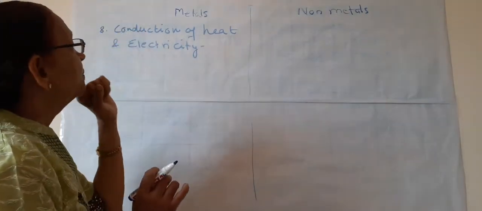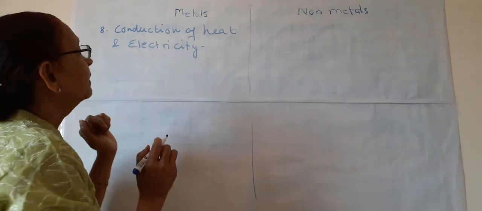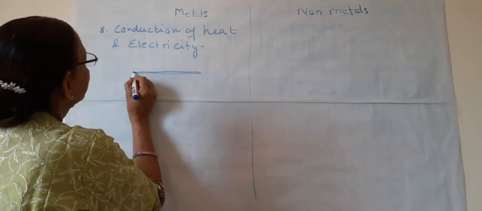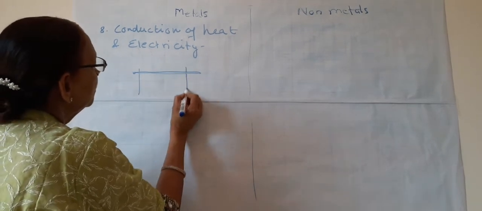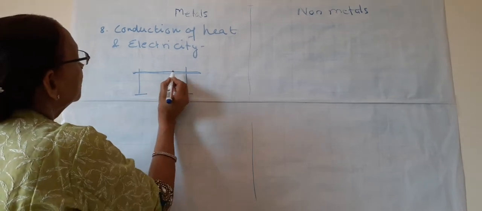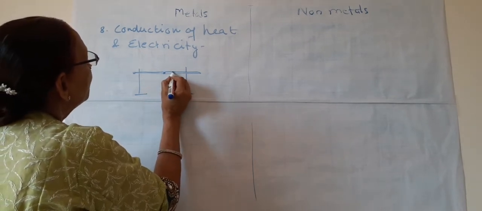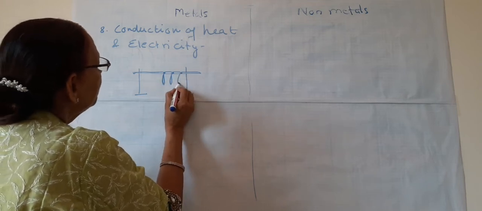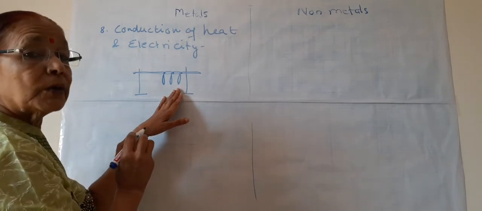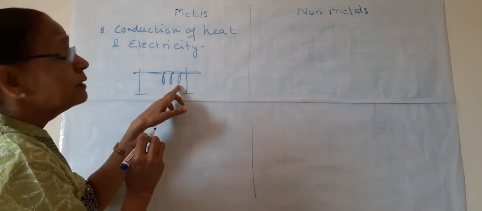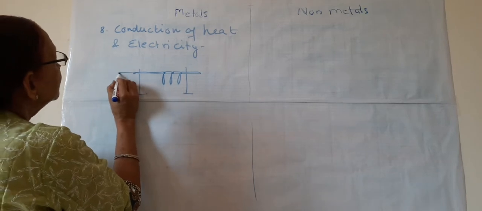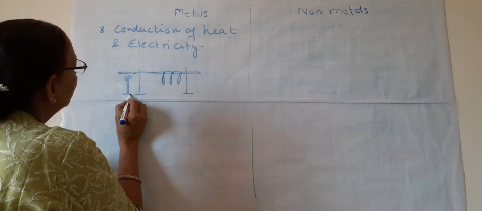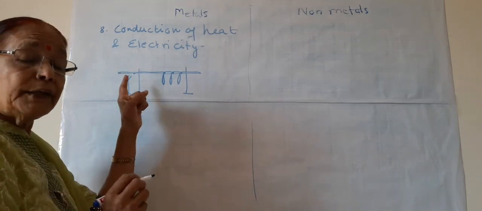We will do a certain experiment to prove that metals conduct heat. First, suppose we take an aluminium wire and put it on two stands, and suppose we put wax drops here, and with these wax drops we attach some paper clips. This aluminium wire or rod is being heated from one side.